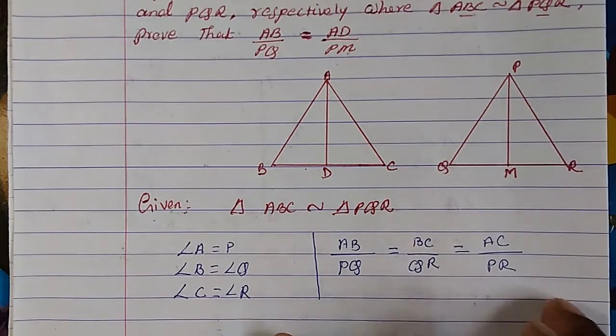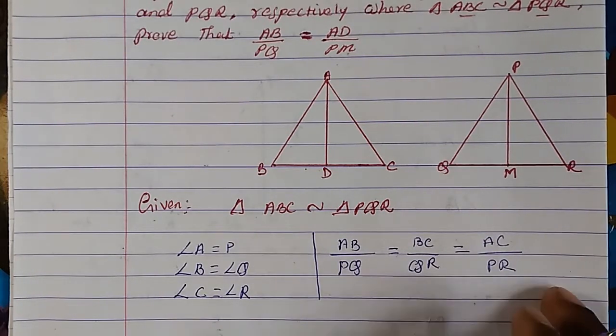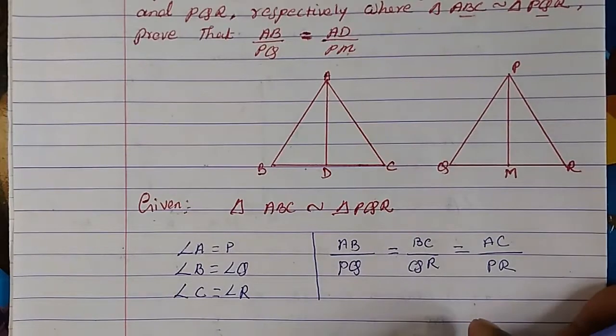So the ratios of the sides also will be equal when two triangles are similar.